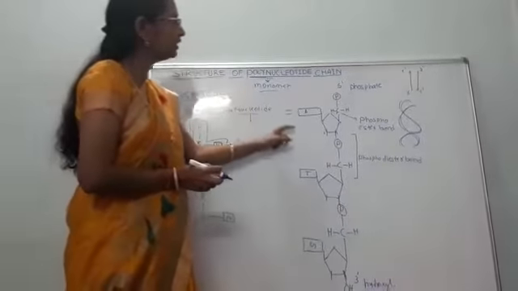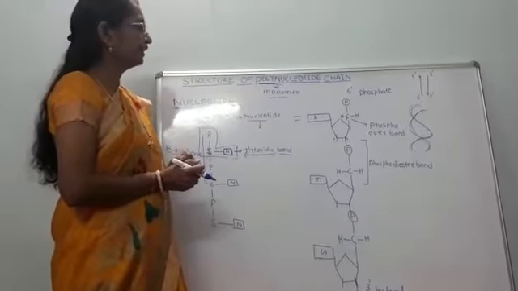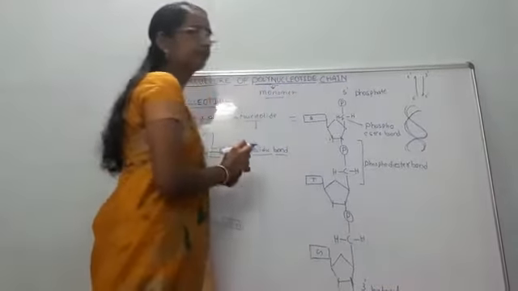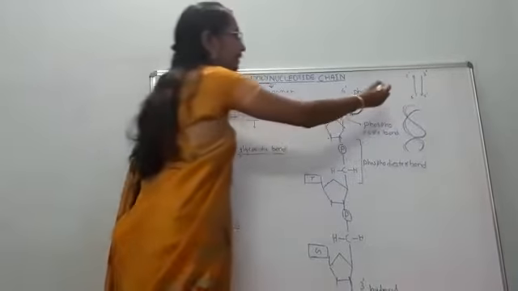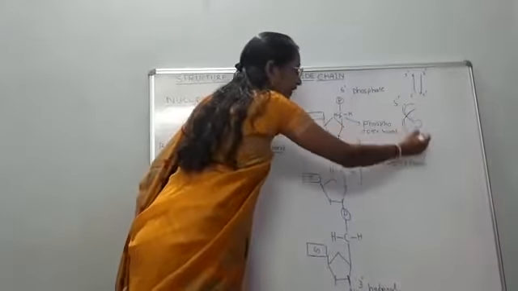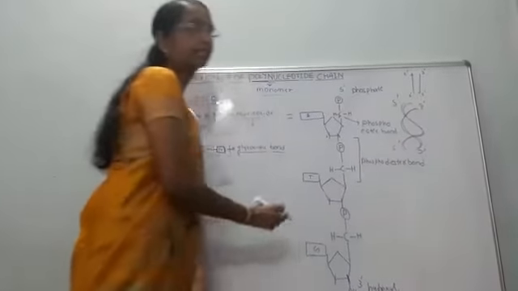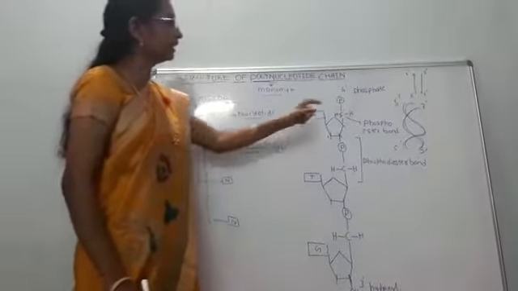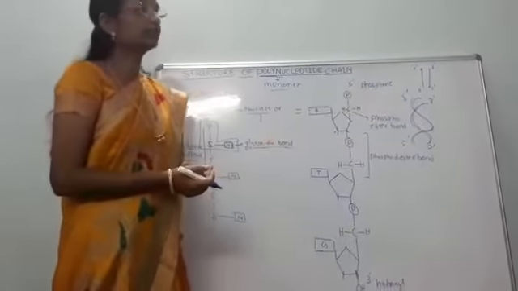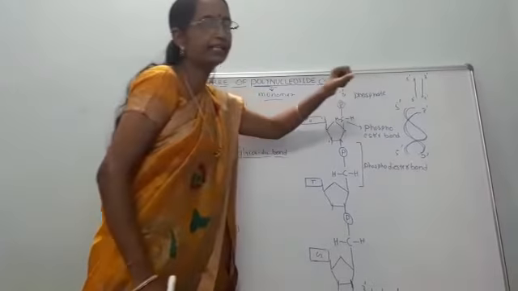And here, as you can see, there are two DNA strands having 5' to 3' and 3' to 5' direction. They are anti-parallel with each other. So why is it called 5' to 3'?